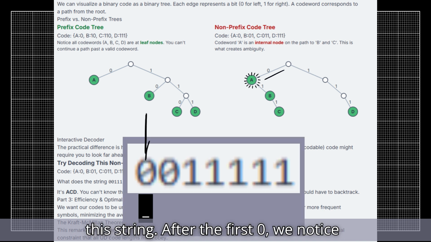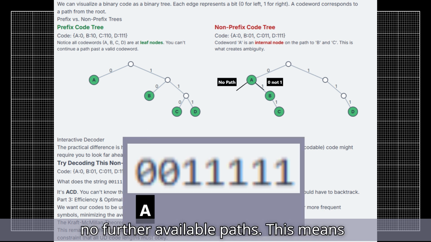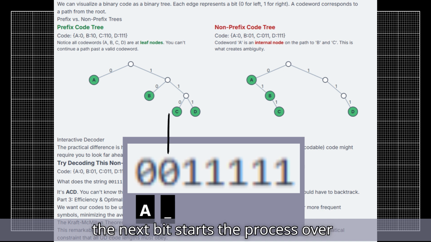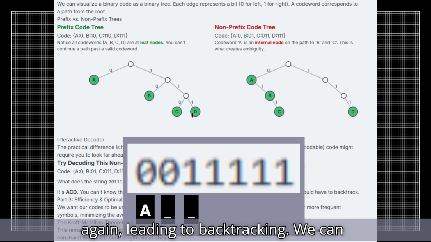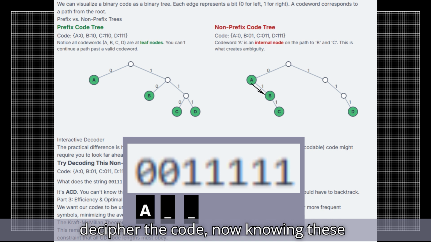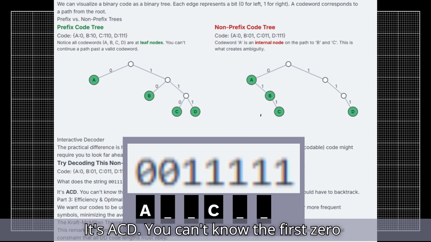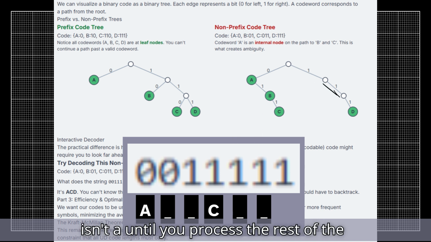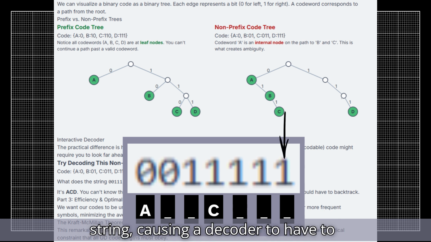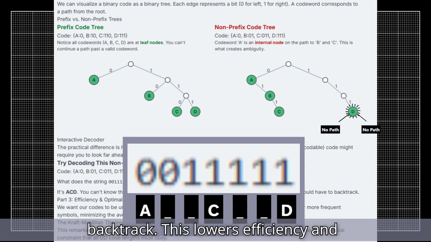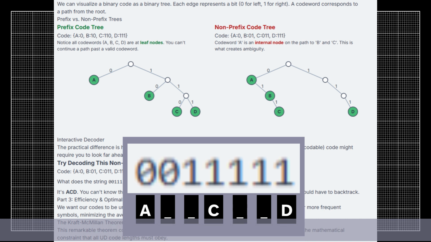After the first 0, we notice no further available paths. This means the next bit starts the process over again, leading to backtracking. We can decipher the code, now knowing these rules. It's ACD. You can't know the first 0 is A until you process the rest of the string, causing a decoder to have to backtrack.